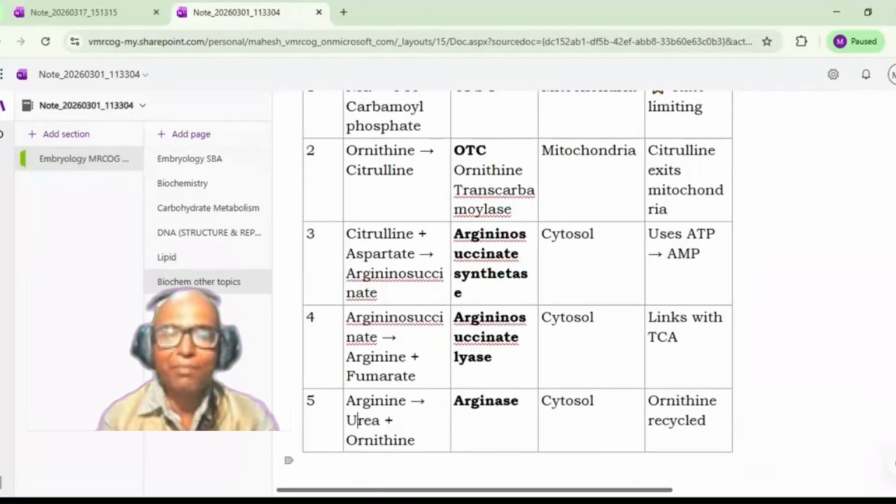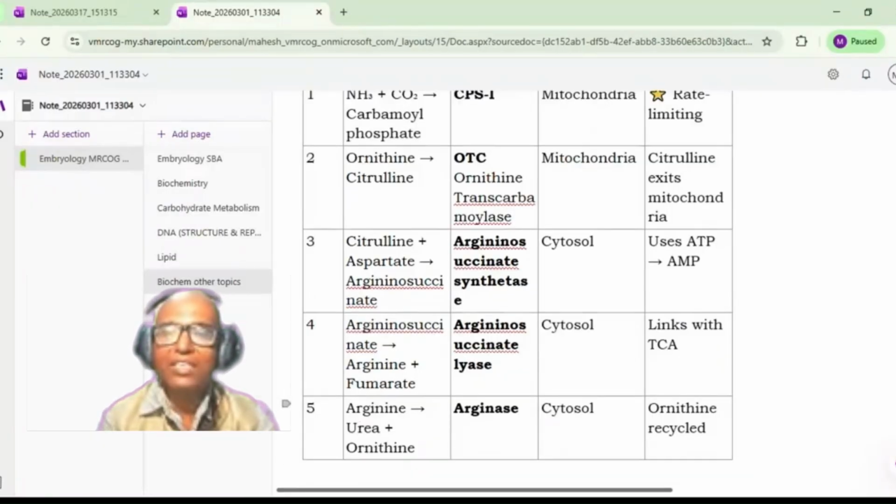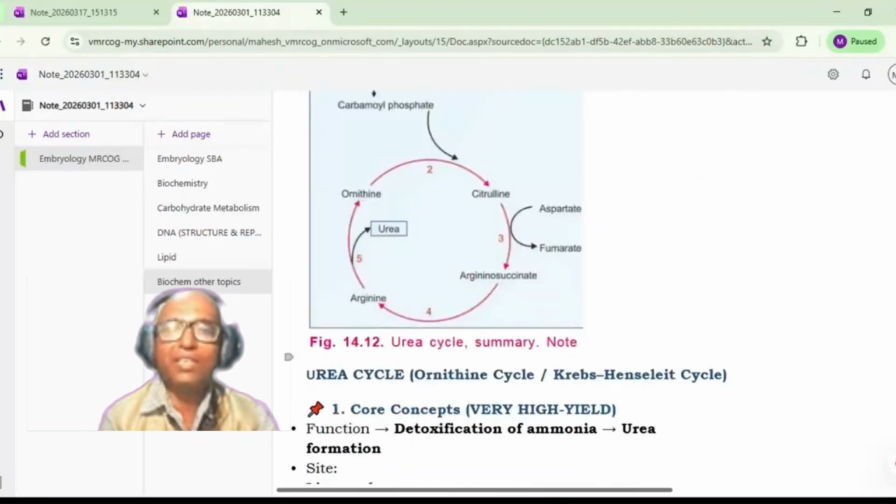And the final step is arginine further forming urea plus ornithine, and the enzyme responsible is arginase. This step also takes place in the cytosol, and ornithine is recycled. So the same thing we have seen.